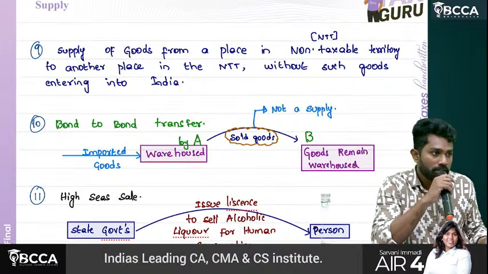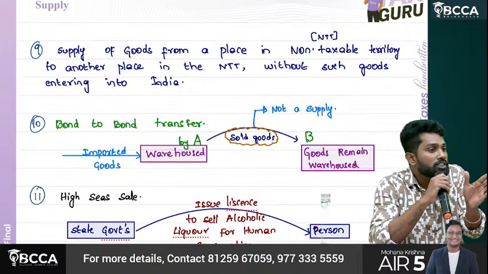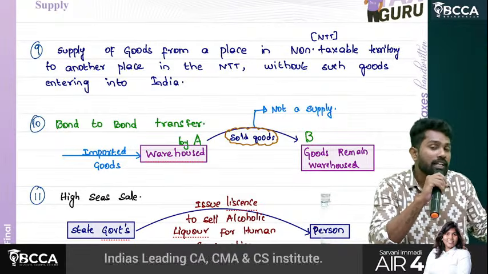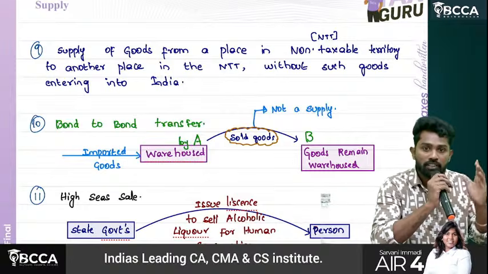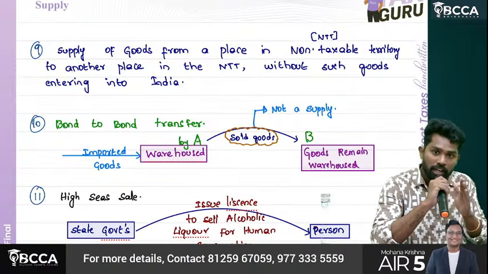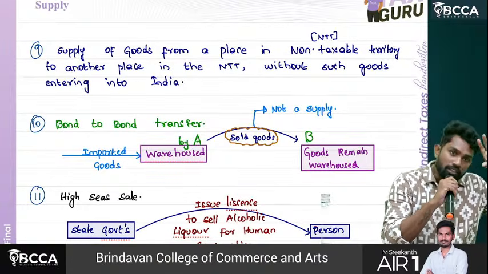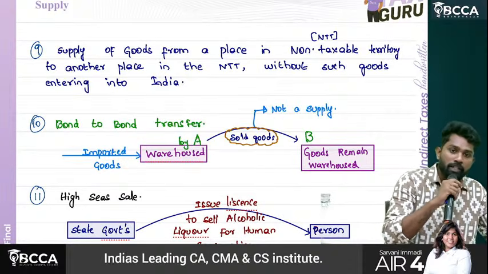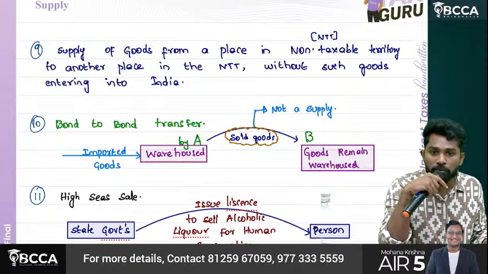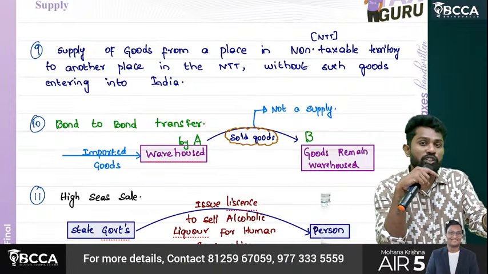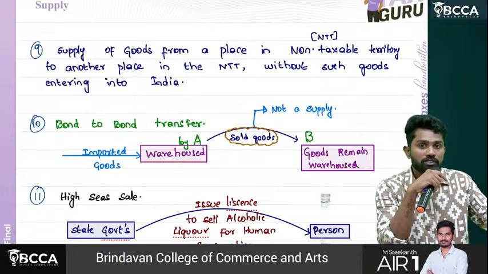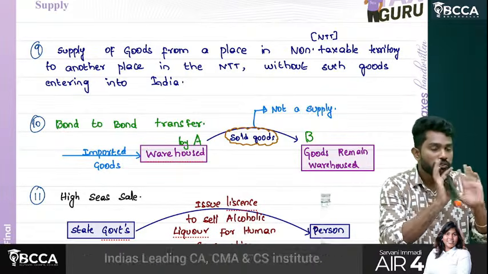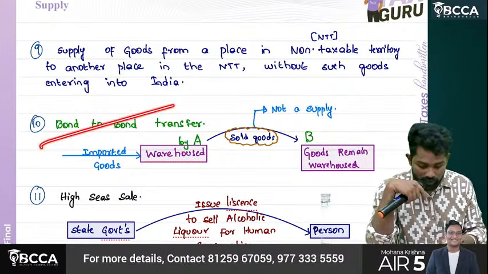Is that understood? Simple thing, sir. Until they come out of the warehouse, they are under which Act's coverage? Customs Act coverage. Until they come out of the warehouse, they are still in the process of import only. Only when the import completes will this GST Act come into the picture. When the goods are sold while they are kept in the warehouse, GST is not applicable. It is not a supply.